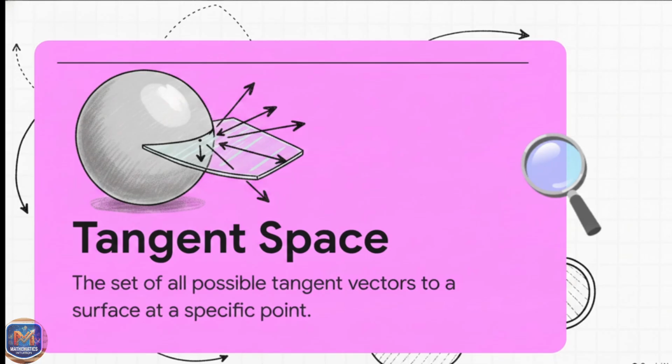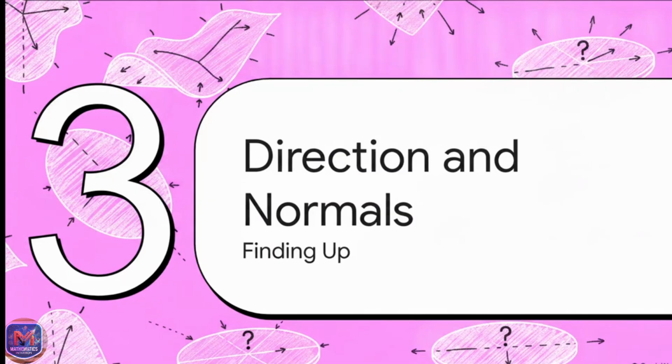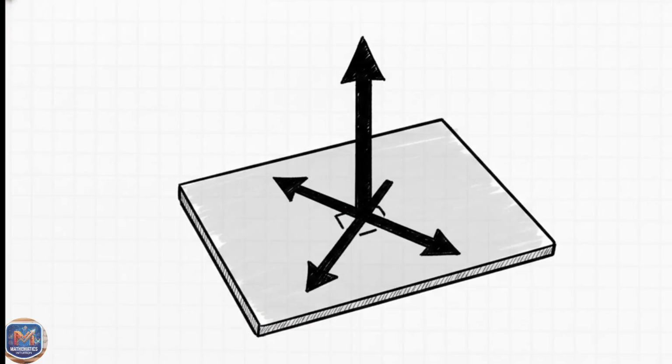In differential geometry, we study complex curving surfaces by looking at these flat, understandable tangent spaces at every single point. Section 3. Direction and normals. Finding up. This brings us to a really fascinating question. Once we have a flat tangent plane kissing our surface, how do we mathematically define which way is up or down? So the crucial point here is the standard unit normal.